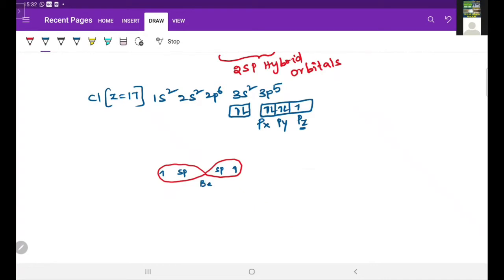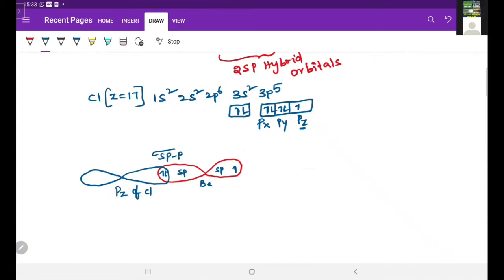Now, with these sp hybrid orbitals of beryllium, the pz orbital of chlorine undergoes the overlapping process, that is end-to-end overlapping, and forms a sigma bond. The p orbital has a dumbbell shape, so that's why the overlapping is present like this. So this is one bond, and this is pz of chlorine, and this is one sigma bond formed by sp and p overlapping.